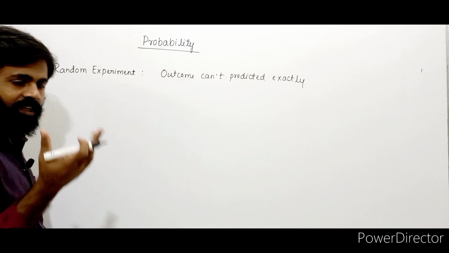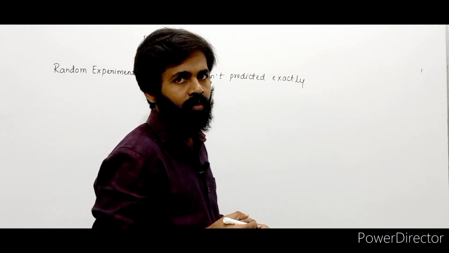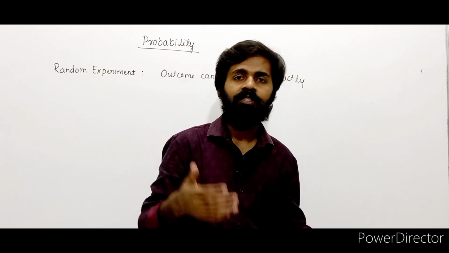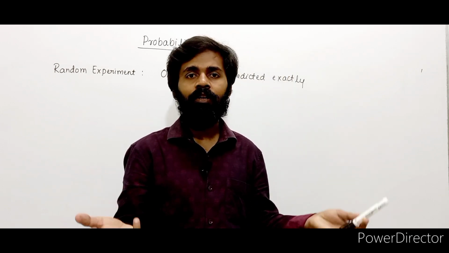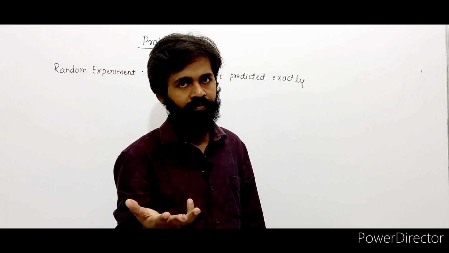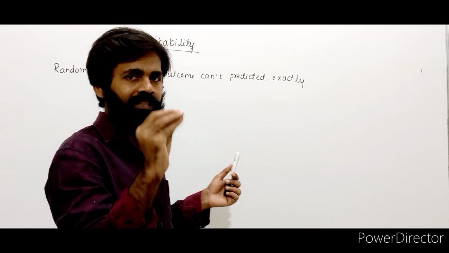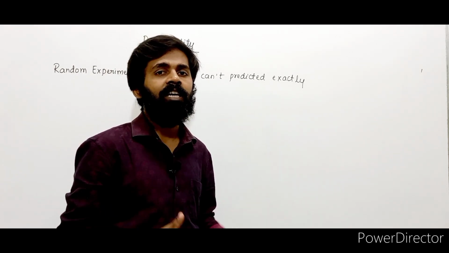And deterministic experiment means what? Where the output can be predicted exactly. For example, 2 green balls, 3 black balls. If you add the total, obviously you'll get 5, right? Total number of balls is 5. So in that experiment, output can be predicted exactly. So that is called a deterministic experiment.